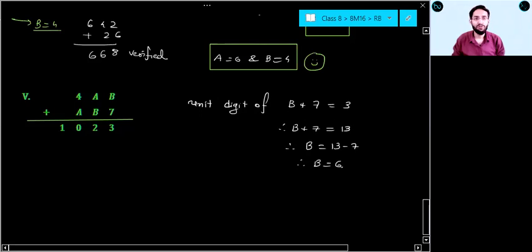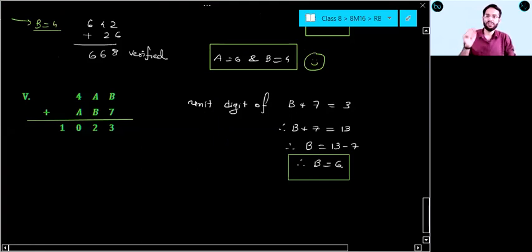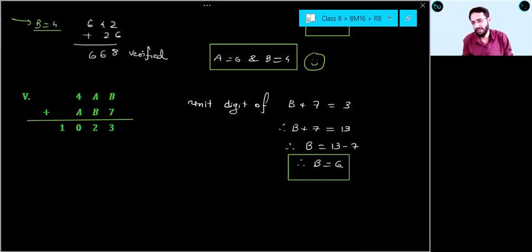Sir, can it be negative? No, B cannot be negative, everyone. In all these puzzle questions, whatever your unknowns, A, B, C, D, all of them should have values from 0 to 9, right? Between 0 to 9 only. Yes, Adarsh, I got your answer. Yes, Varsha. Is this clear? You can tell me yes, everyone. Please give me some response. B equal to 6, clear? Everyone, is it clear?